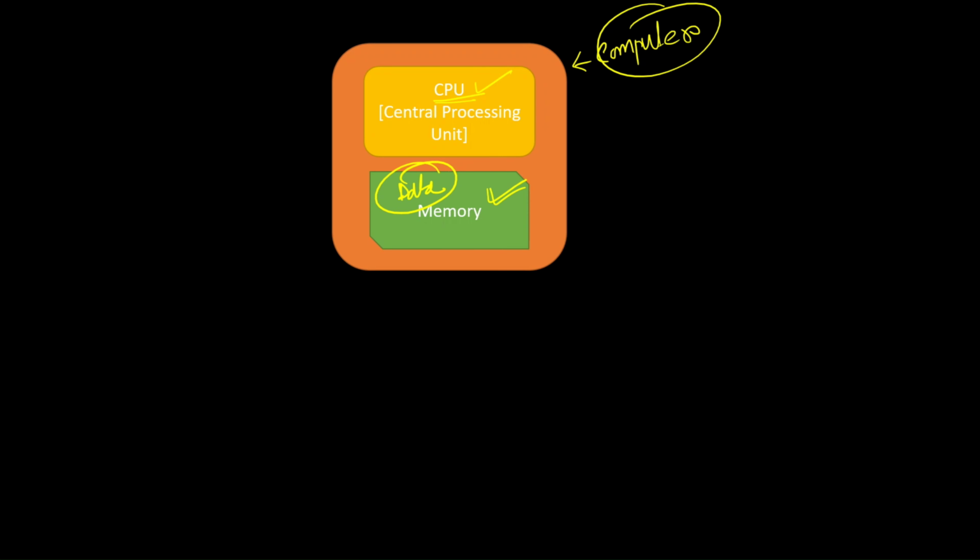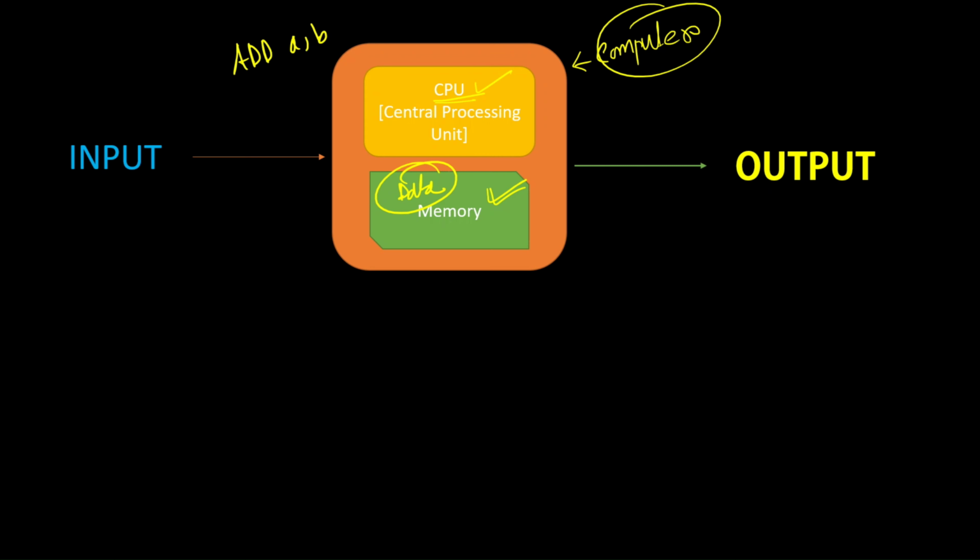Now what do I mean by data? Data is nothing but your input and output data. Let's say you want to add two numbers, A comma B. This A comma B will be your input data, and your CPU will read the instruction.